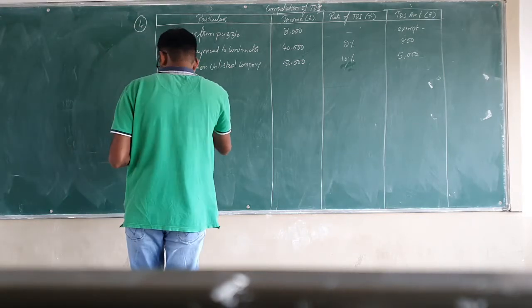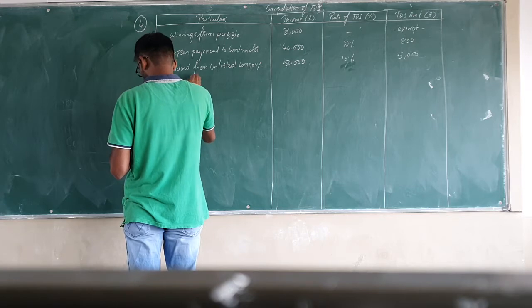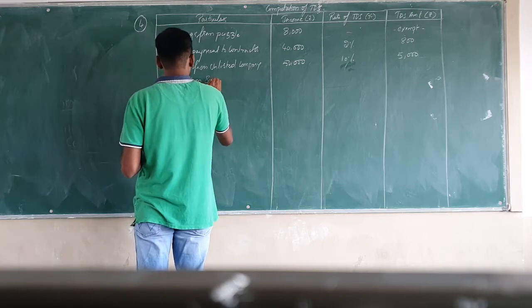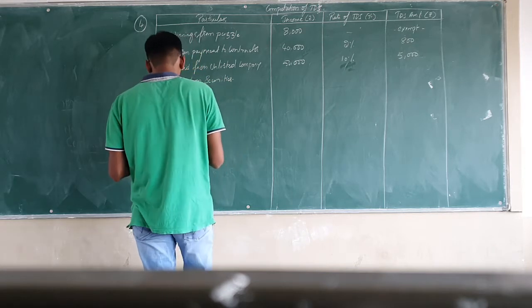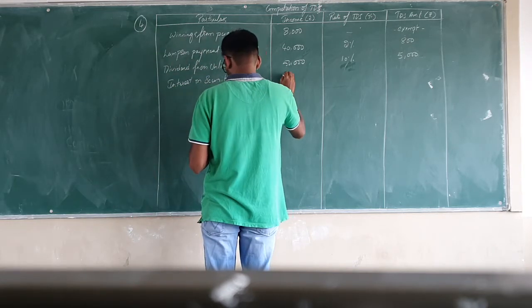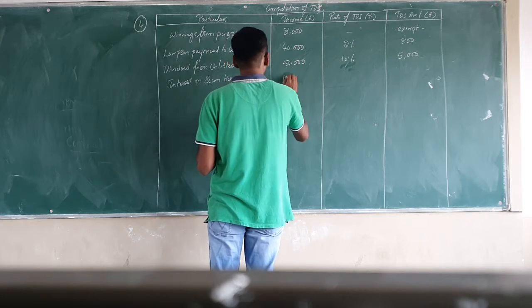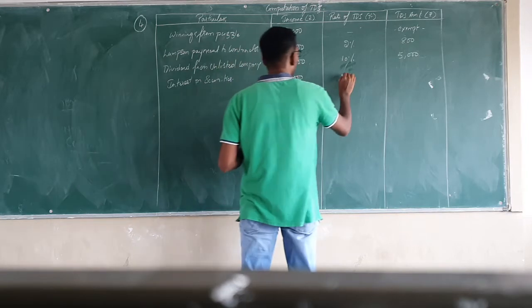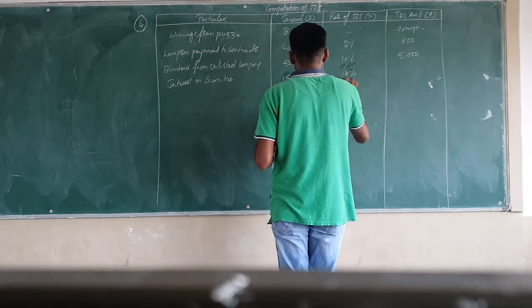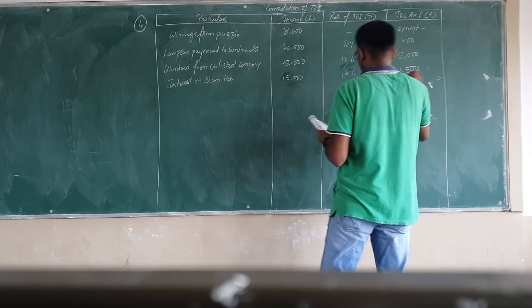So under particulars write down interest on securities. Now the interest on securities amount is, sorry, 15,000. On this 15,000, 10% TDS should be computed. So 10% on 15,000 will be 1,500.